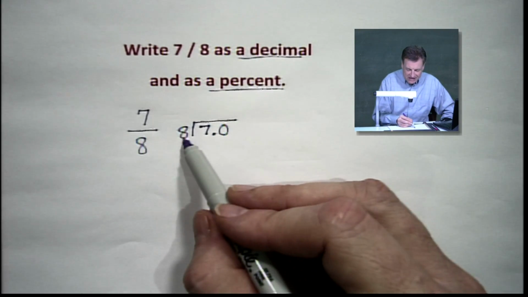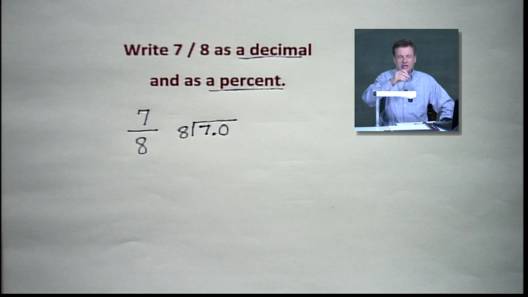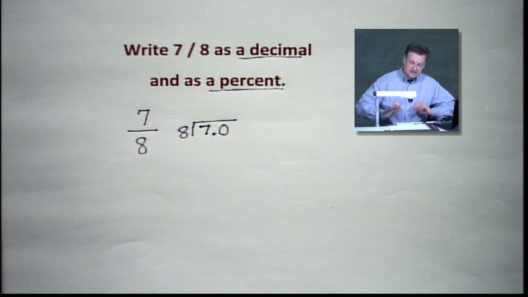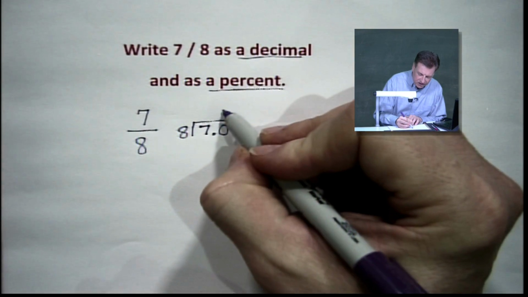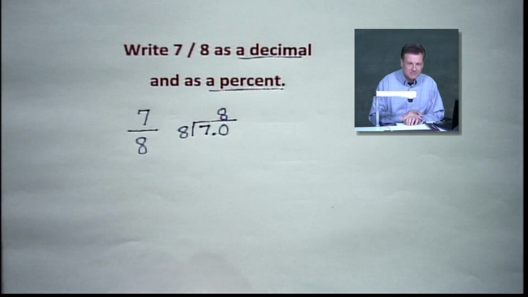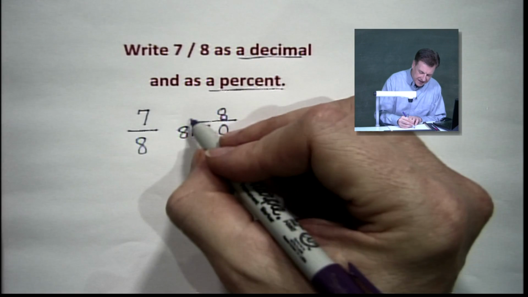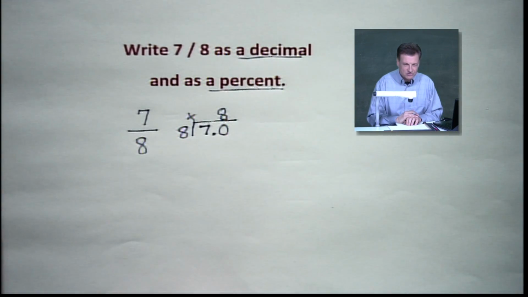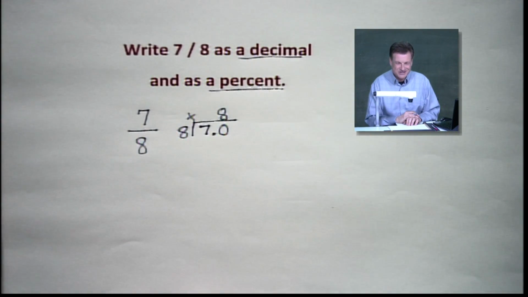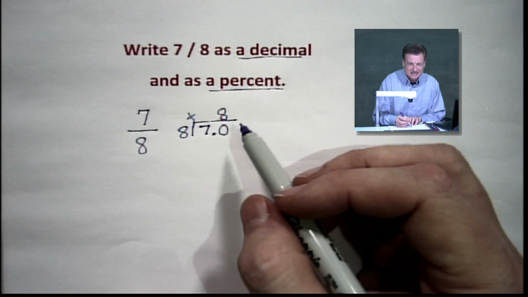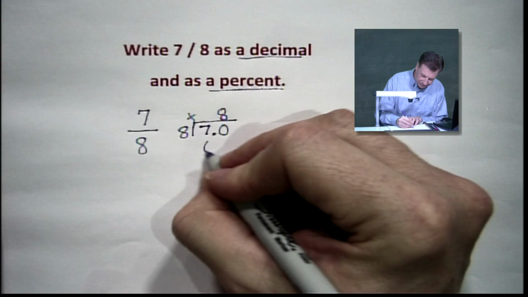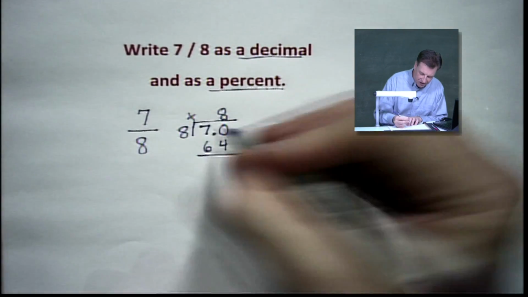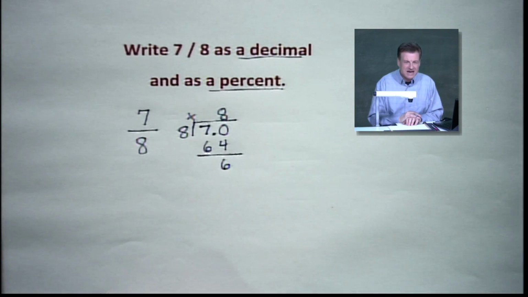Now we're going to divide that 8 into 70, and I'm going to think a little bit. It doesn't go quite 9 times because 9 times 8 is 72. So I'm going to be peeking at what happens with 8. Take a peek at that. Let's see. 8 times 8, you're going like, well, Ernie, I bet since you've written it up there and you can't erase, you're going to keep it, right? It's right, but let's see what happens. 8 times 8 is going to give us 64. And you know what? We're going to subtract from there. Brings us 6.